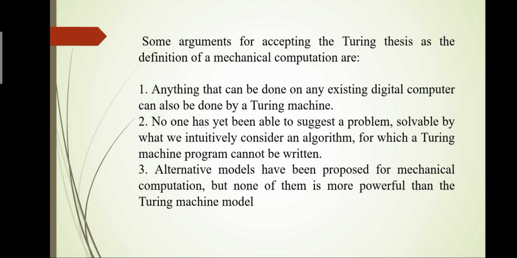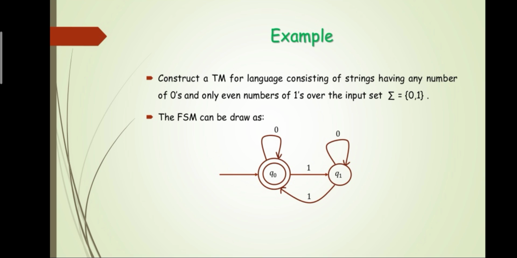Next, we move on to a simple example: construct a Turing machine for the language consisting of strings having any number of zeros and only an even number of ones over the input set epsilon equal to {0, 1}. The FSM can be drawn with Q0 and Q1. Q0 is the final state and also the initial state, and the transitions are described here. Let's have a look at this example, and do it yourself.